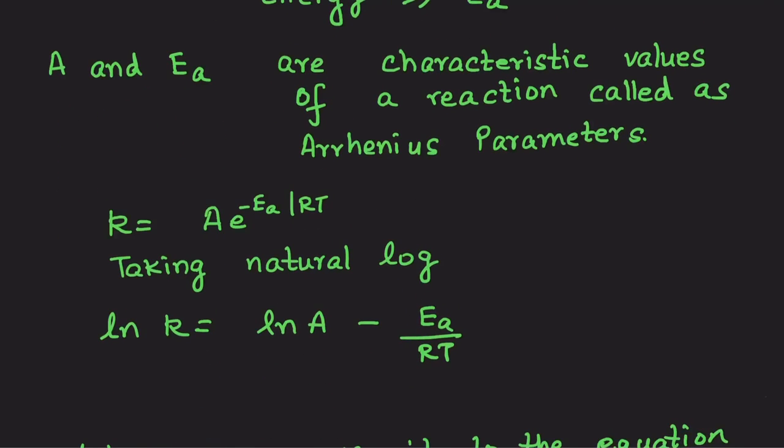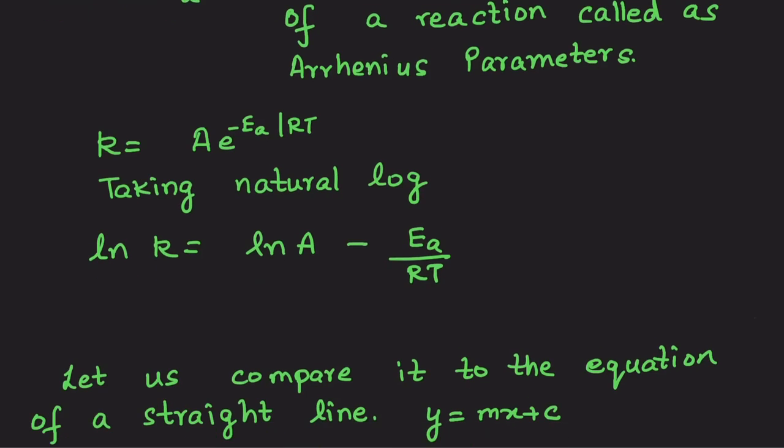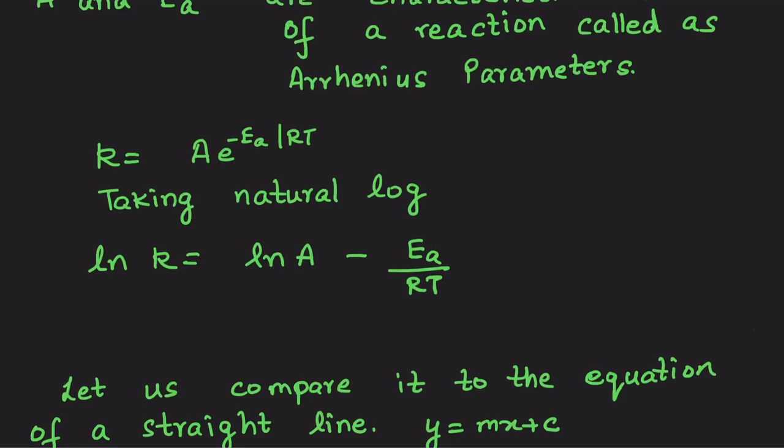How am I going to use this equation? For those with a calculator, it's not a big deal. But for curriculum where you have to convert it into logarithm and do the calculations manually, we are going to simplify this equation. What we've got is k = A e^(-Ea/RT).